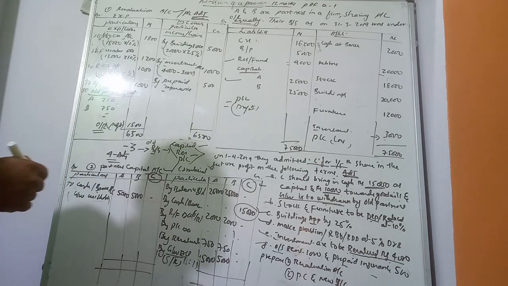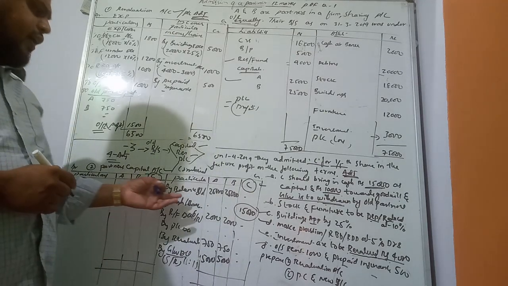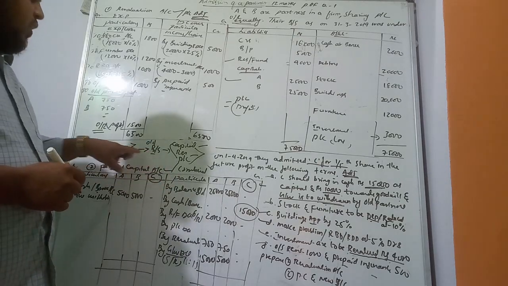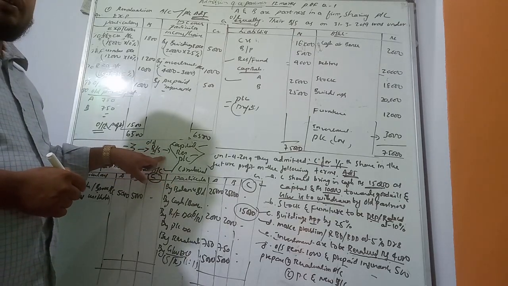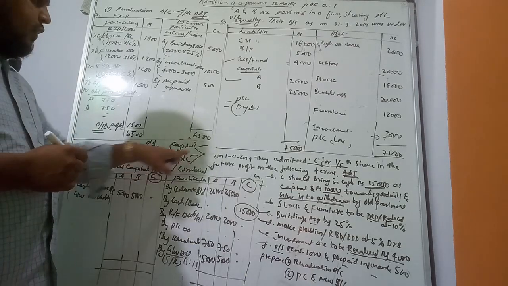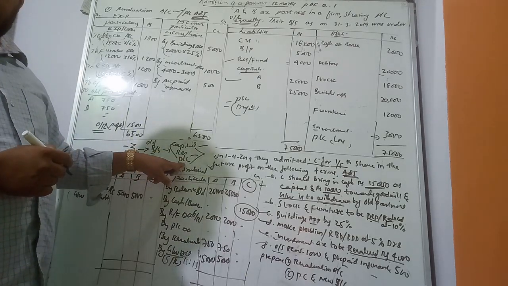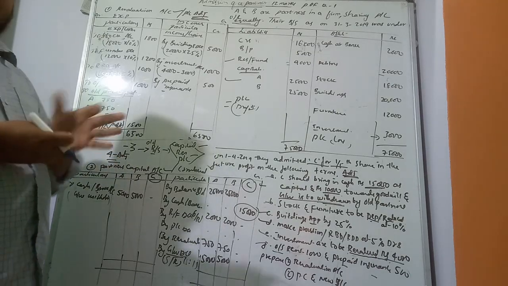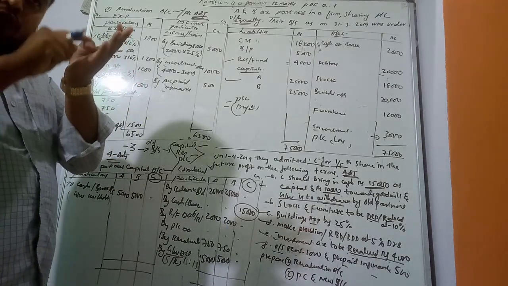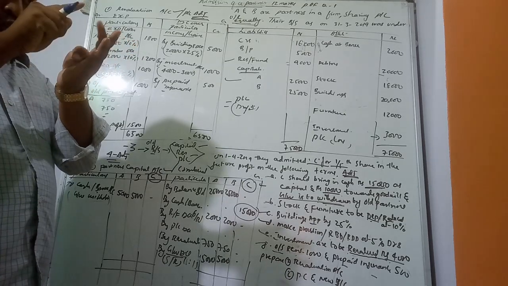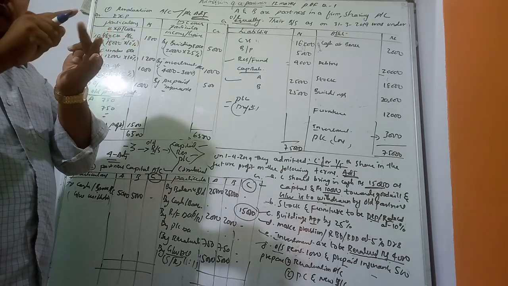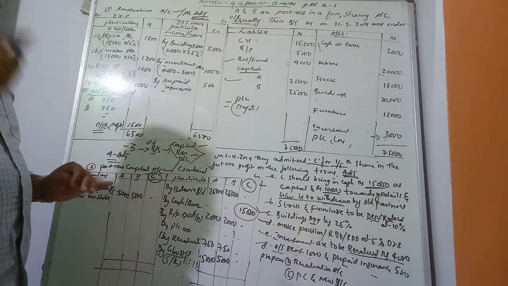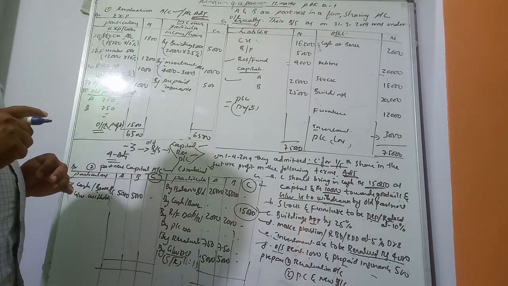Now, finally, after passing the entries, let me explain. First, 3 items from the old balance sheet, that is capital, reserve fund, and P&L account, we have to record, and 4 items from the adjustment: revaluation profit or loss, goodwill, and new partner's capital. If goodwill is withdrawn, debit side. Now totally 7 items.